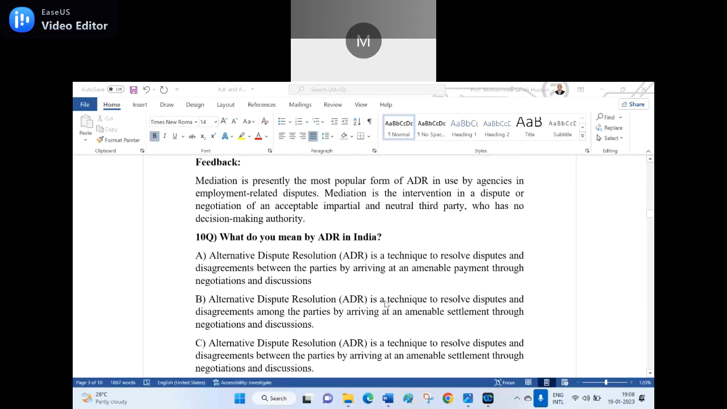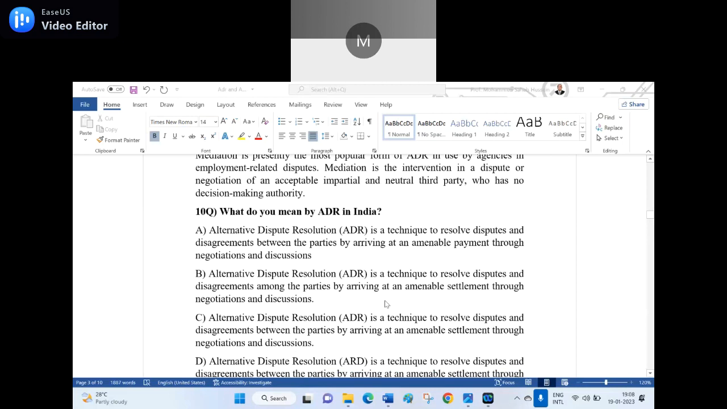10th question. What do you mean by ADR in India? A, alternative dispute resolution, within parentheses, ADR is a technique to resolve the disputes and disagreements between the parties by arriving at an amenable payment through negotiation and discussion. B, alternative dispute resolution is a technique to resolve the disputes and disagreement among the parties by arriving at an amenable settlement through negotiation and discussion.